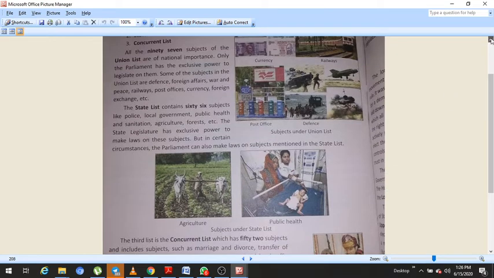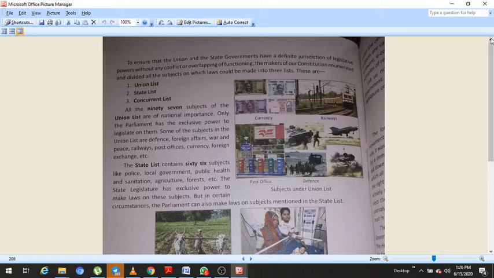We are studying the chapter of civics, the union government, the legislature. In this chapter, in the first part of this video of the chapter, we have already seen the difficult words and introduction of the chapter. Now in this video we will see how legislative powers have been divided by the constitution at the different levels of the government. So let us see here.